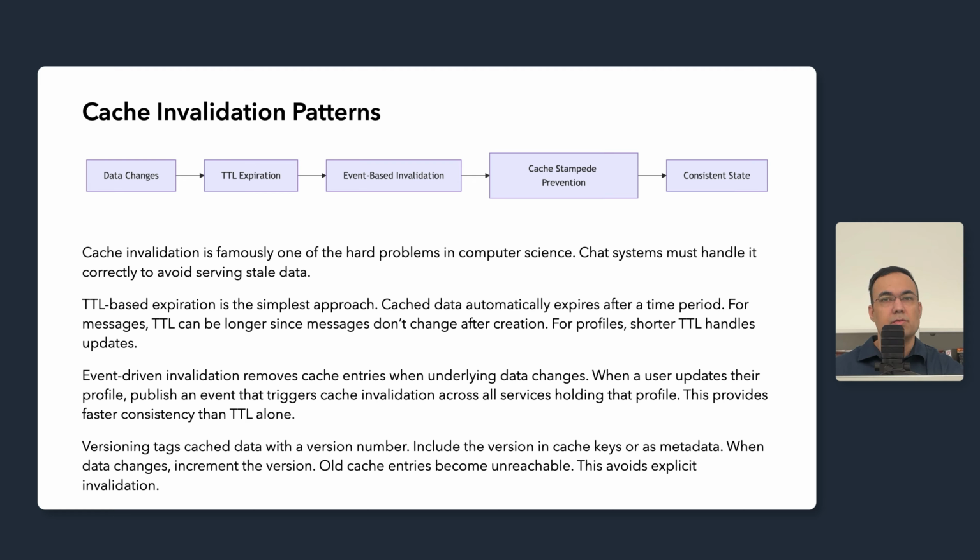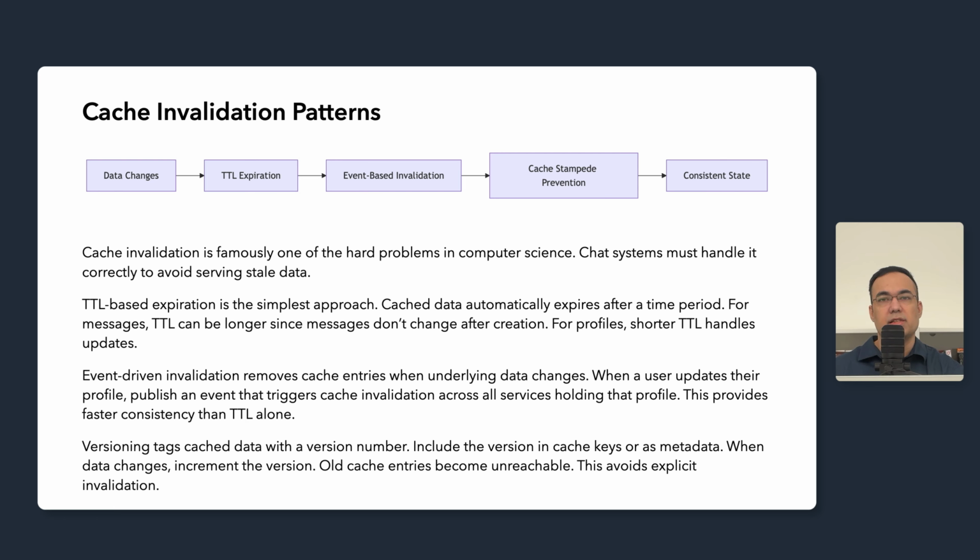Cache stampede occurs when popular data expires and many requests simultaneously hit the database. Without protection, we amplify the load at exactly the wrong moment. You should use locking so that only one request populates the cache while others wait for it. Or use probabilistic early expiration to refresh the data before actual expiration, spreading the refresh load.